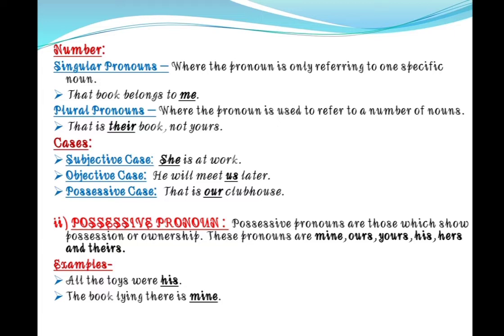Next is possessive pronoun. Possessive pronouns are those which show possession or ownership. These pronouns are mine, ours, yours, his, hers, and theirs. For example, all the toys were his. Here we are showing possession. The book lying there is mine. Again, I am showing that the book is mine. Ownership.